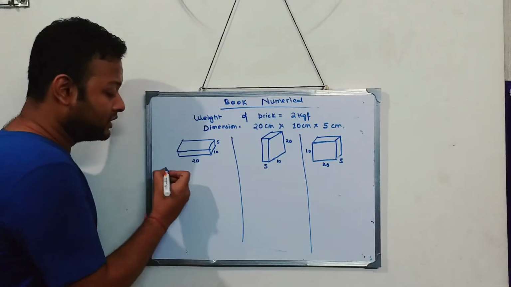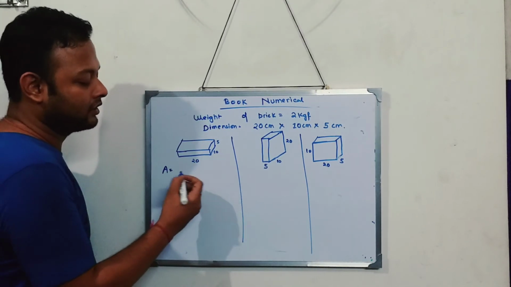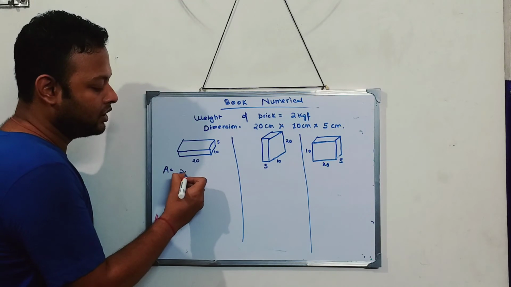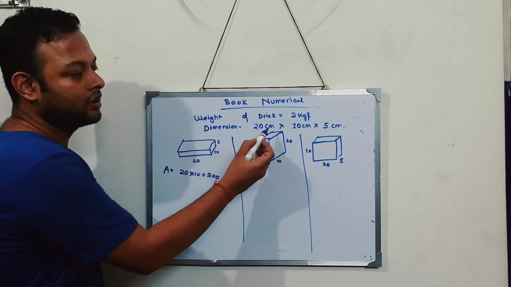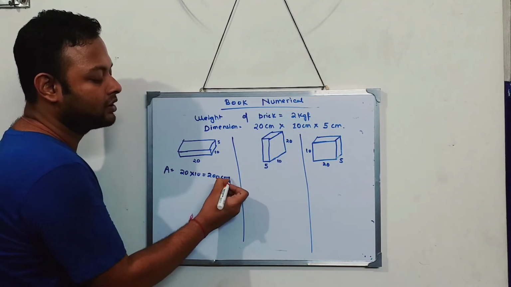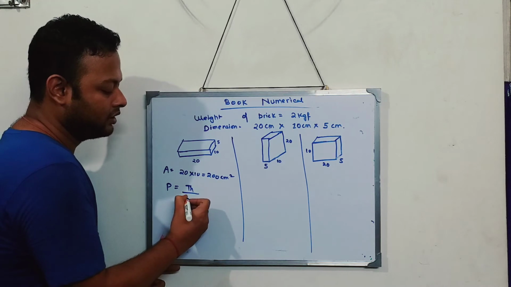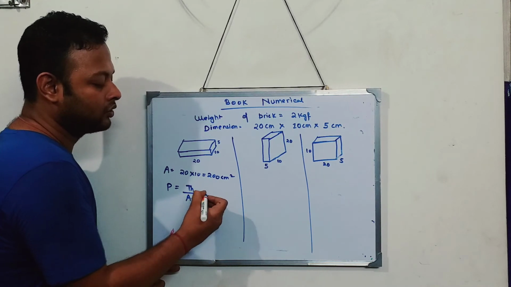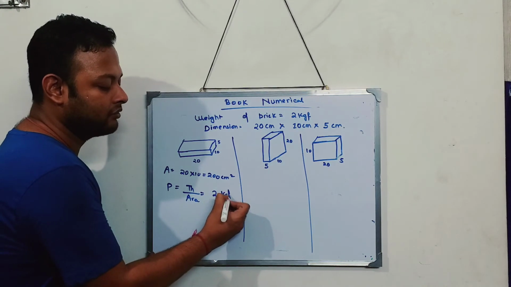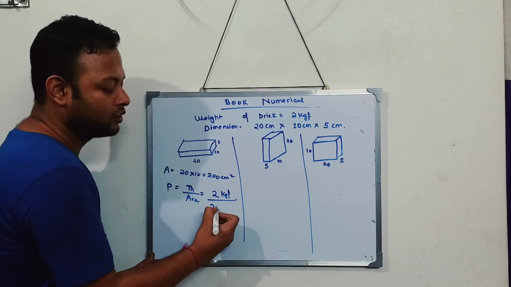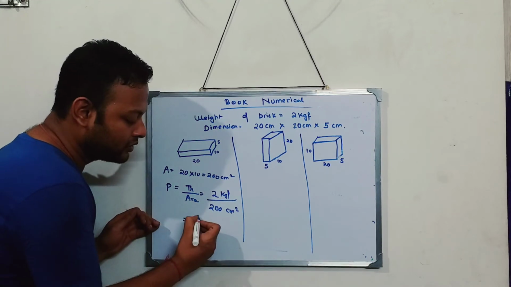Now, what is the area over here? See the length and breadth. Length is 20 and breadth is 10, that gives you 200, and centimeter into centimeter gives centimeter square. Now pressure is equal to what? Thrust by area. I know this formula. Thrust is 2 kgf, and area is 200 centimeter square.